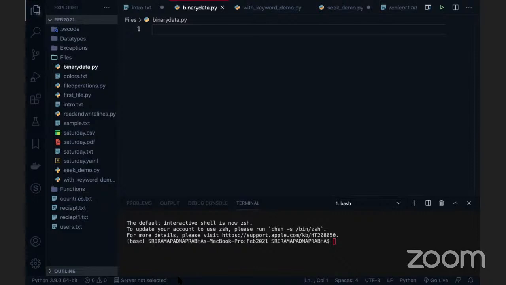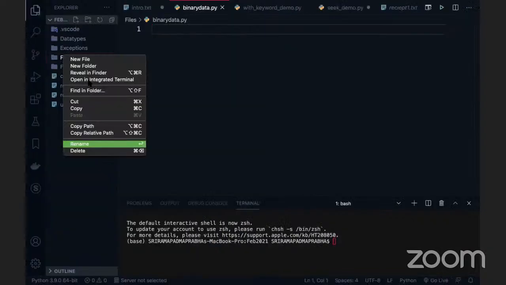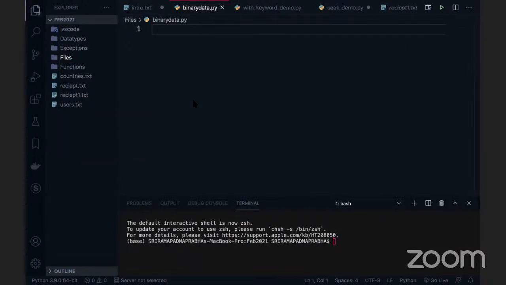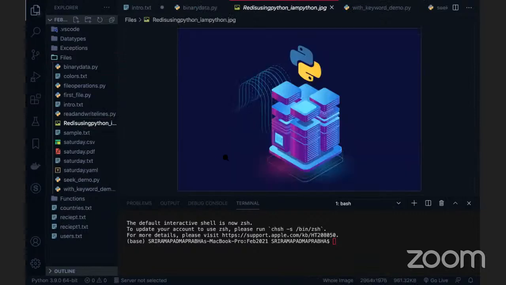I will read this image with the code. I'm going to place this one into the files. Let me reveal the finder. You can see there is an image here in the files. This is an image. I want to read this image, right? So what we can do now.